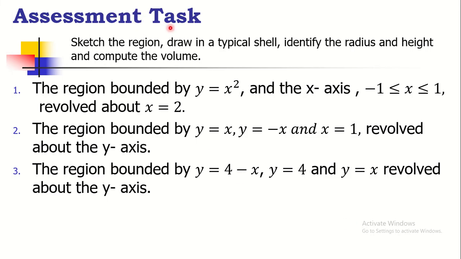For the assessment task, you have 3 items, 3 problems to solve. So you sketch the region, draw in a typical shell, identify the radius and height, and compute the volume.